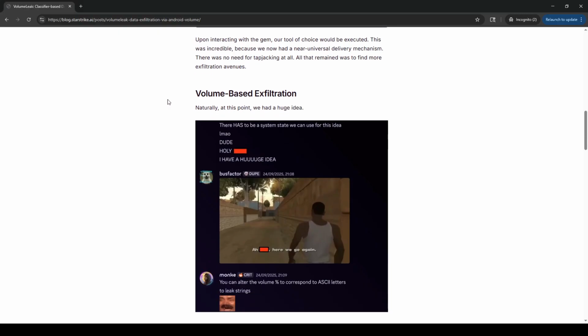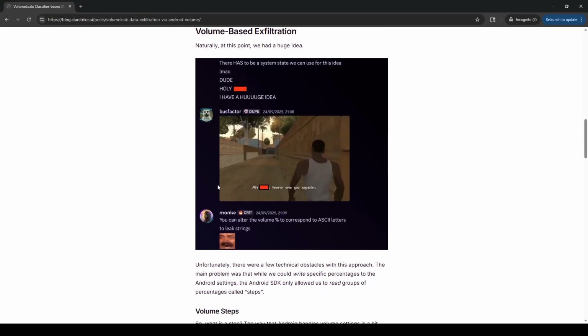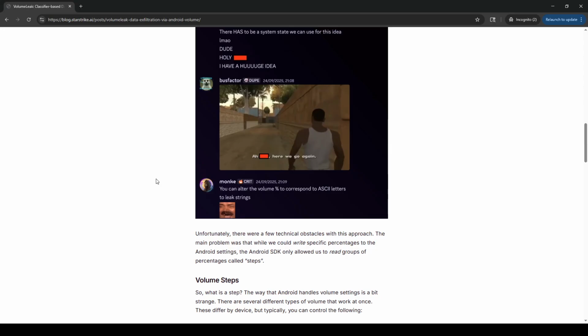Volume-based exfiltration. Naturally, at this point, we had a huge idea. There has to be a system state we can use for this idea. Well, my dude, I have a huge idea. You can alter the volume percent to correspond to ASCII letters to leak strings. No. Like, yeah, but come on, man, that's bad behavior. It's not very nice. I love it.